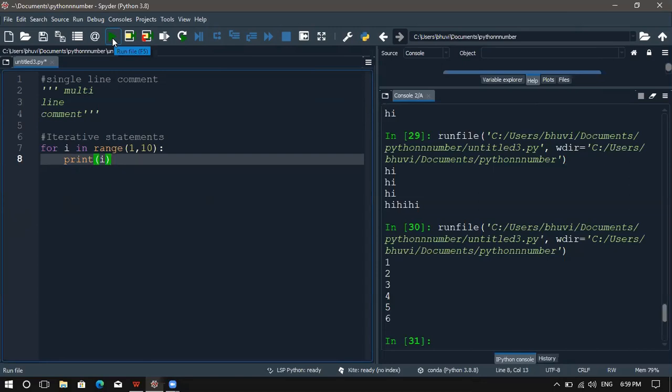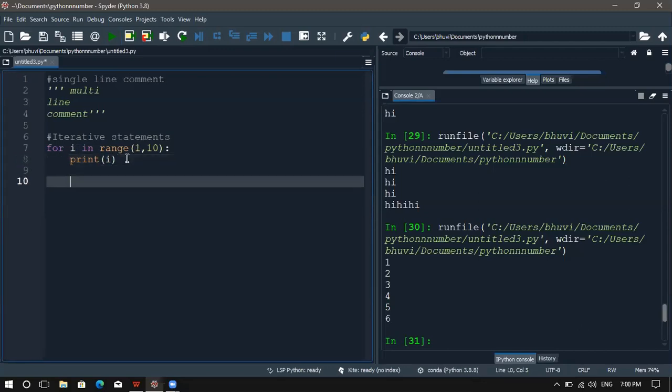One to nine? No, it will not start from 0 to 9. Here I have mentioned 1. So what it will do is take the value 1 first, and then it will print the value. Next, the 1 will be incremented.